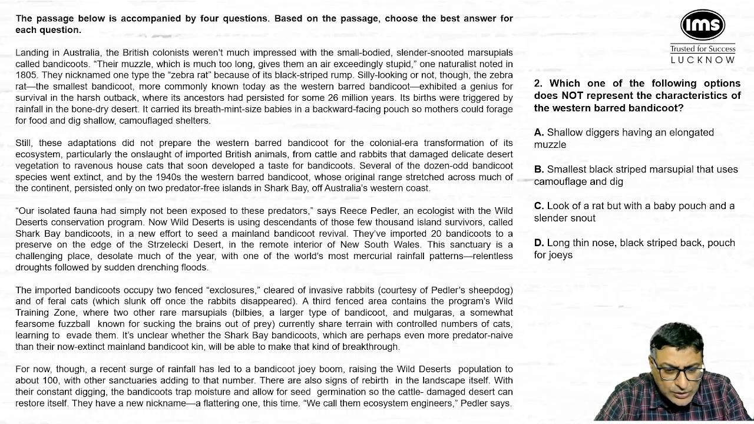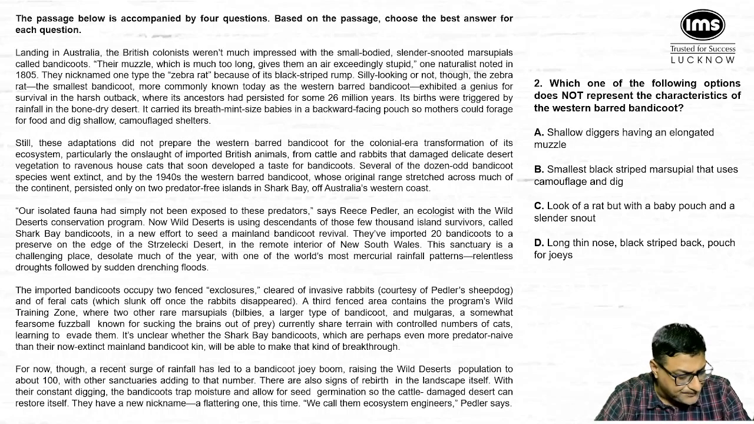Silly looking or not though, the zebra rat, the smallest bandicoot, more commonly known today as a western bird bandicoot, exhibited a genius for survival in the harsh outback, where its ancestor has persisted for some 26 million years. Its birth was triggered by rainfall in the bone dry desert. It carried its breath mint-sized babies in the backward-facing pouch so mothers could forage for food and dig shallow and camouflage shelters. From this first paragraph we will derive the answer to this particular question.